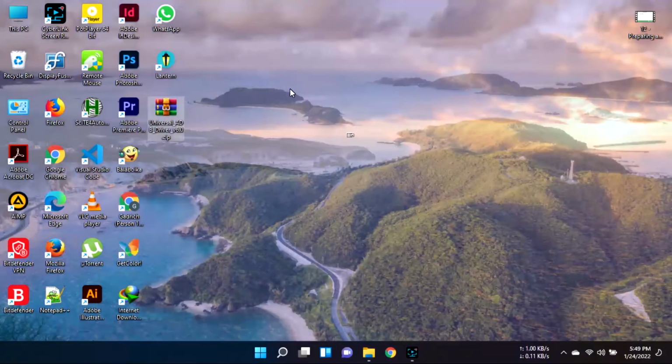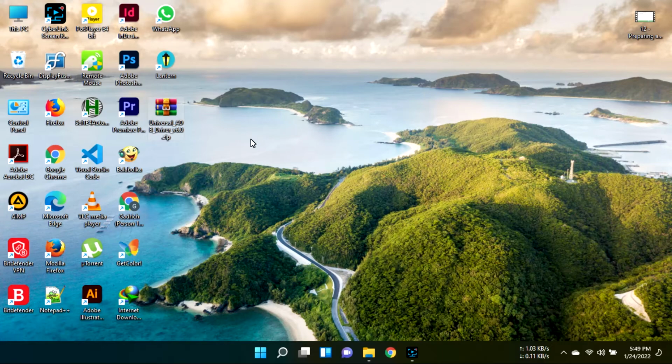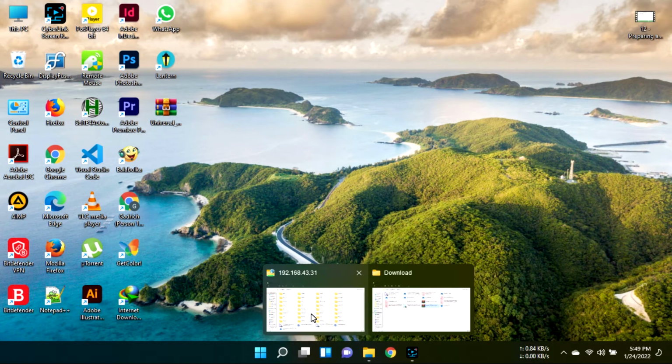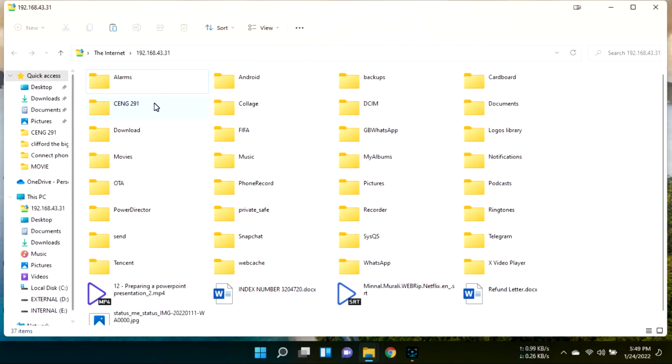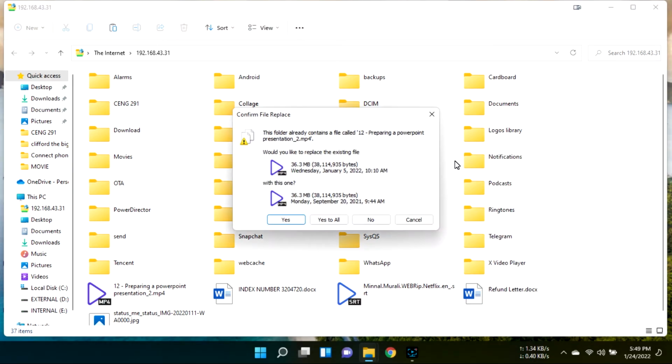Also, I can copy anything from my desktop to my phone. So I'm going to copy this video here. So I'm going to right click on it, copy. Now get to my phone and then paste it anywhere. I can paste it in the downloads folder, or just paste it right here. So right click and then paste. Okay, so it says the file already exists, so I'll just click on yes to replace it.